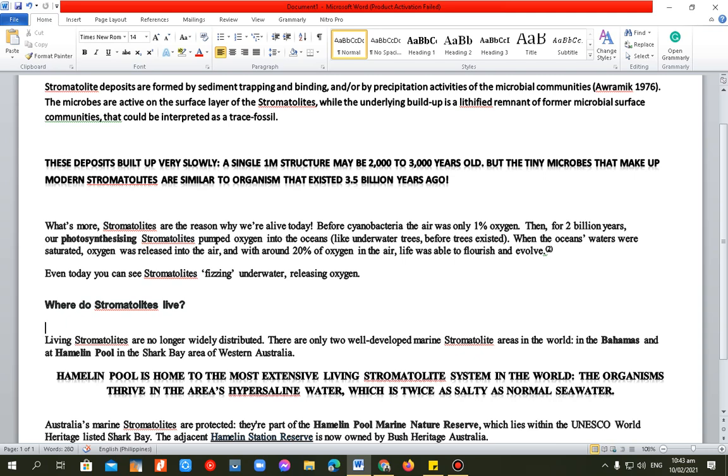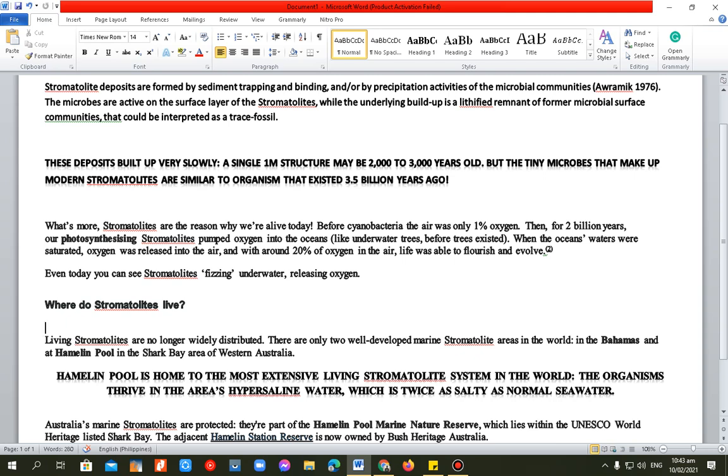When the ocean's waters were saturated, oxygen was released into the air, with around 20% of oxygen in the air. So life was able to flourish and then evolve. And even today, you can see stromatolites fizzing underwater, still releasing oxygen.